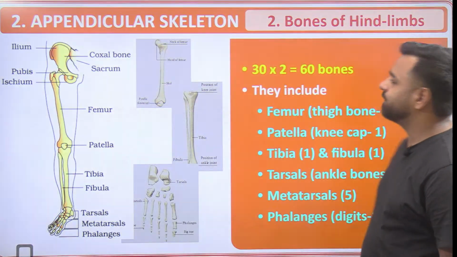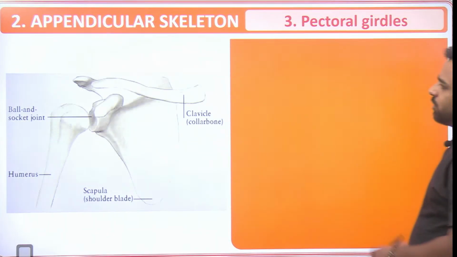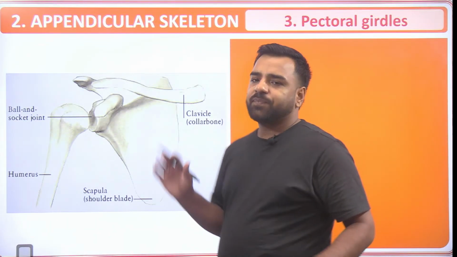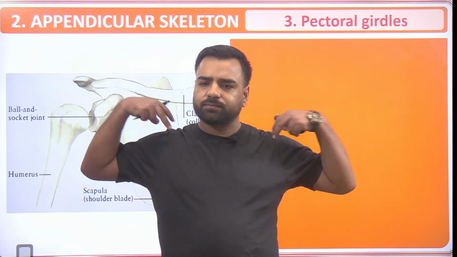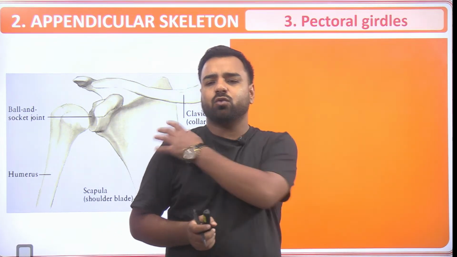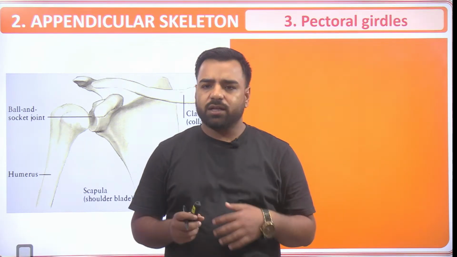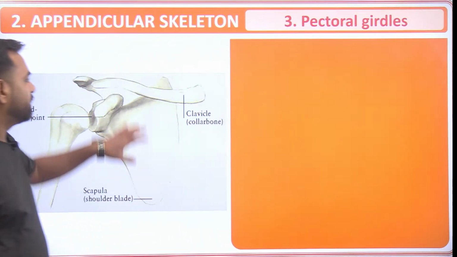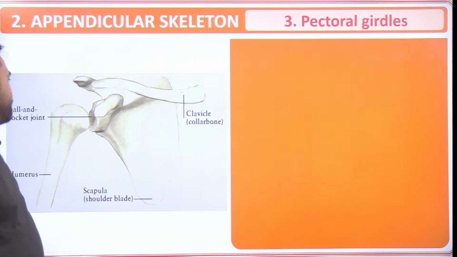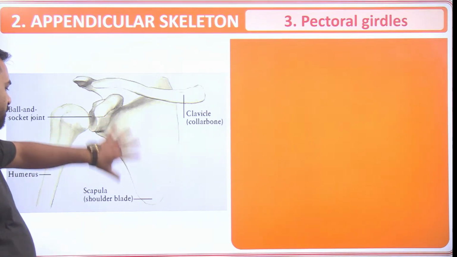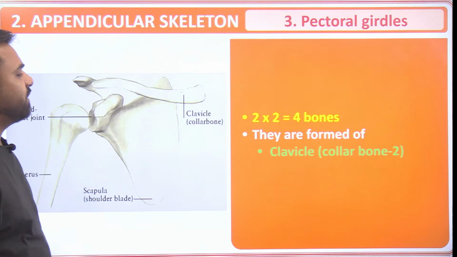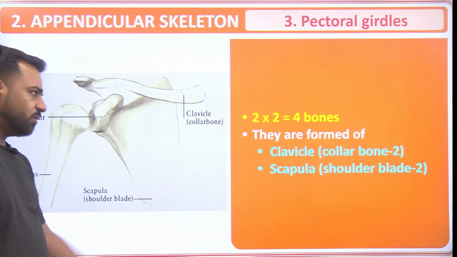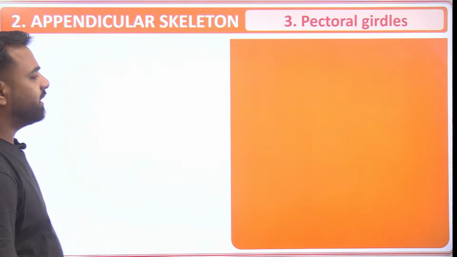Okay, proceeding further. So now guys, talking about the pectoral girdle, where is it present? So this pectoral girdle is actually present on my shoulders. So if I talk about my shoulder, on this portion I have 2 bones here and 2 here. So here, just have a look. This is the clavicle or the collar bone, and this portion is known as scapula. So here we have 2 cross 2, that is 4 bones, so they form clavicle, that is the collarbone, 2, and scapula, that is the shoulder blade, again 2.